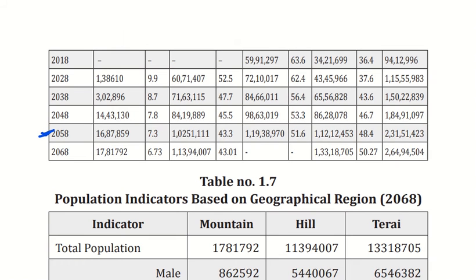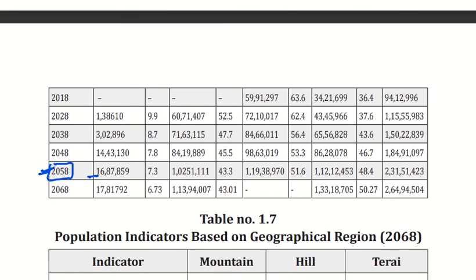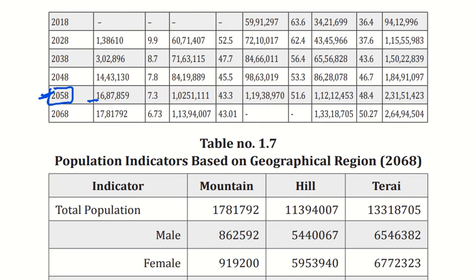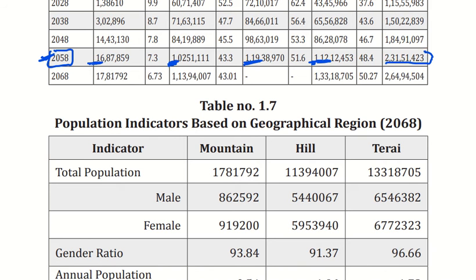If we'll talk about the last second last census was in 2058. That was in the mountain region. Was in the mountain region is 16 lakhs. Similarly, in the hilly region is 1 lakh, and total will be this much. And in Tarai region is 1 crore. This was 1 crore, and 1 crore 12 lakh in the Tarai region, and the total was 2 crore 31 lakh 51,000